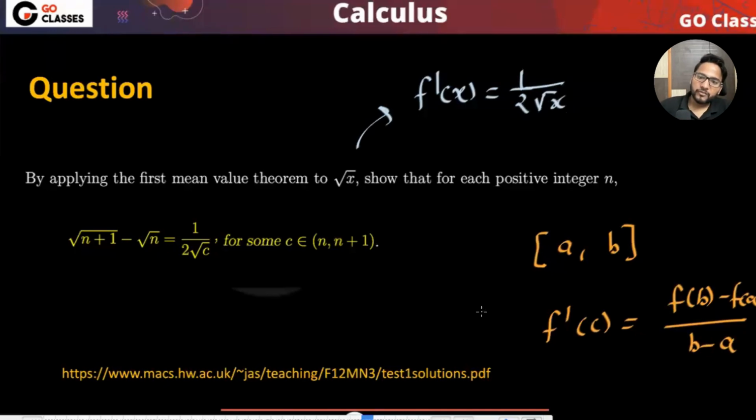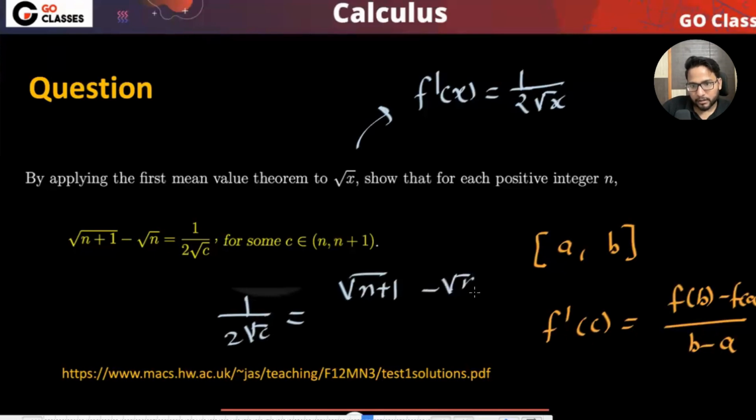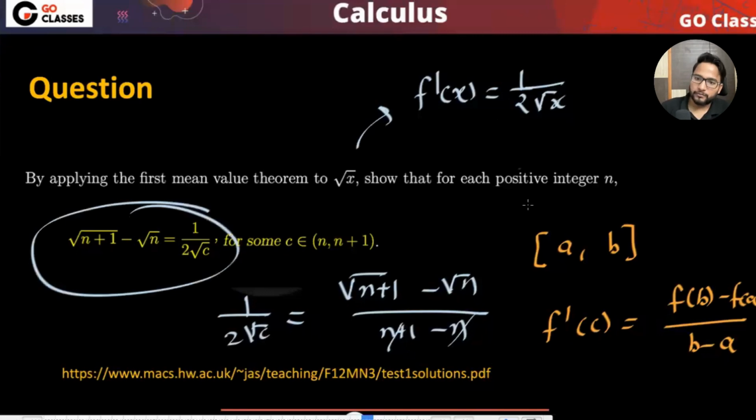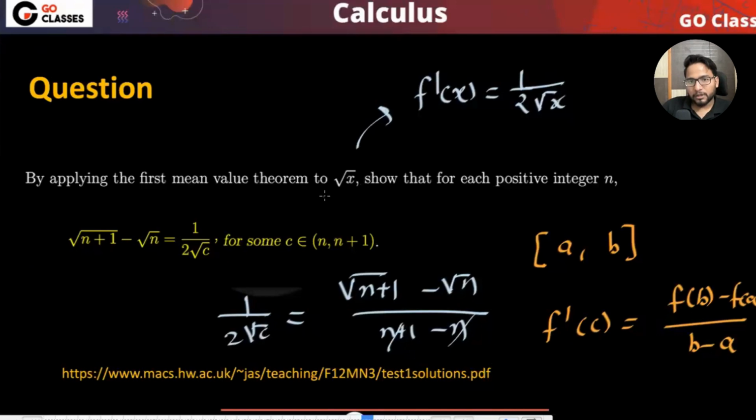Okay. Now what they are saying is that there is a certain point c such that 1 upon 2 root c is exactly equal to f(b), which is root of n plus 1, minus root n, upon n plus 1 minus n. So they are saying there is at least one point c such that this happens. You are just applying this theorem, right? And then you can prove this particular statement by using the theorem.